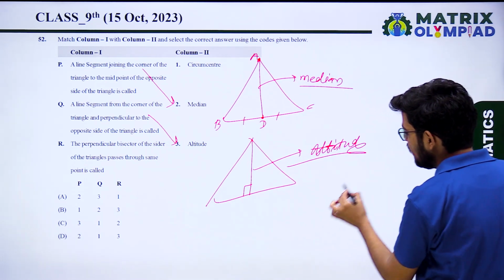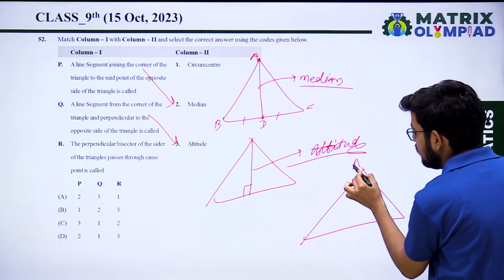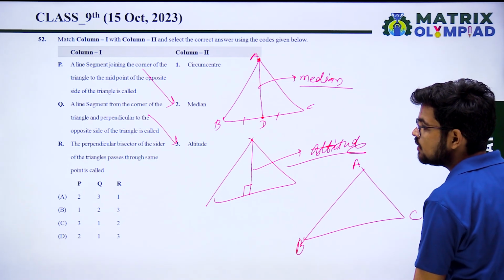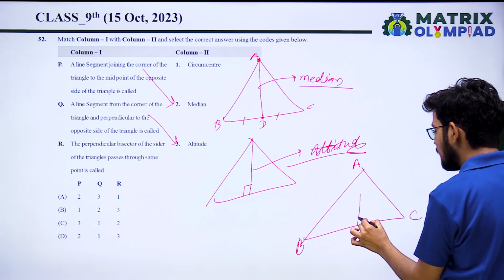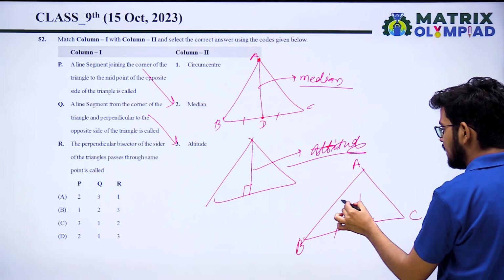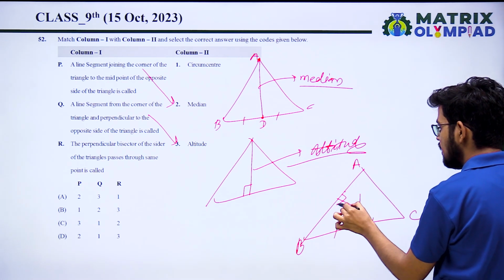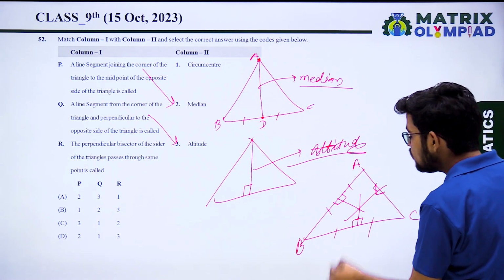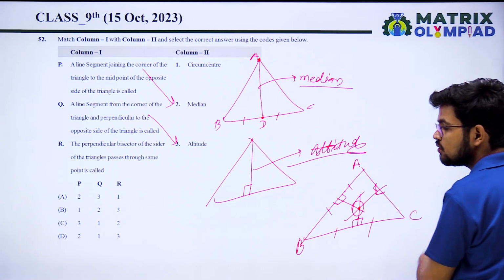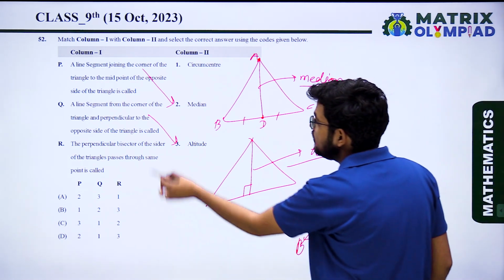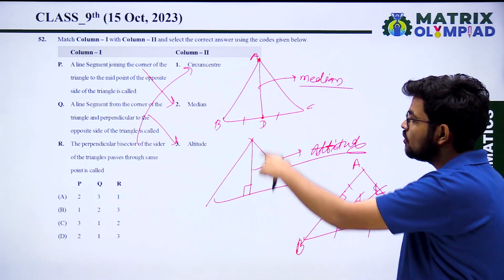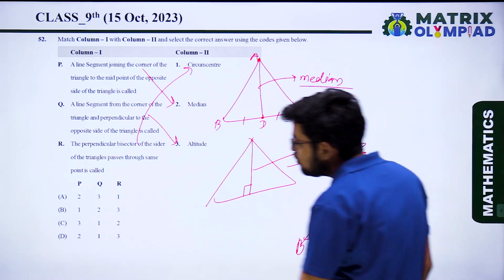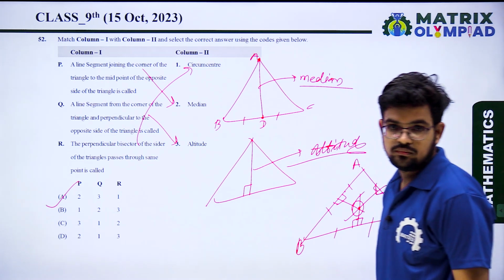Altitude. A perpendicular bisector of the sides of a triangle passes through the same point. That is, the perpendicular bisectors of the sides of a triangle pass through the same point. The point through which they pass, what is it called? Circumcenter. So option A is correct. So the correct answer is 2, 3, 1, option A.